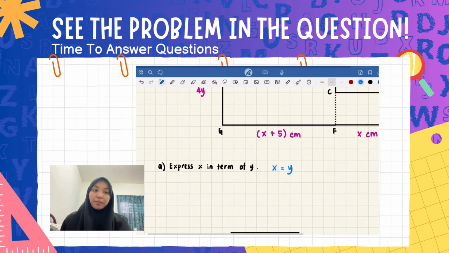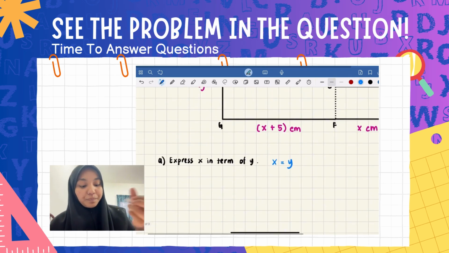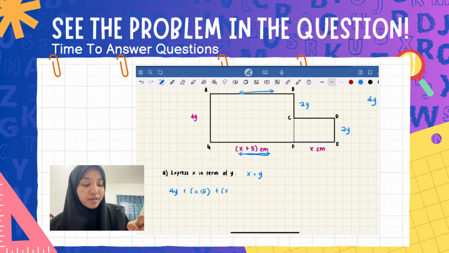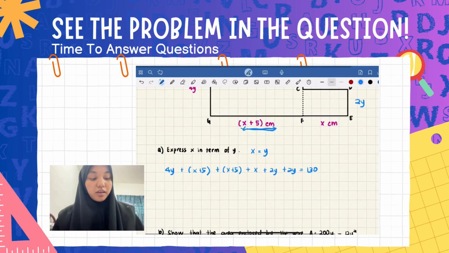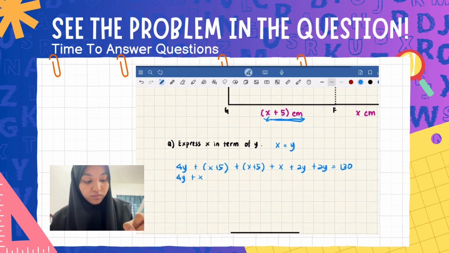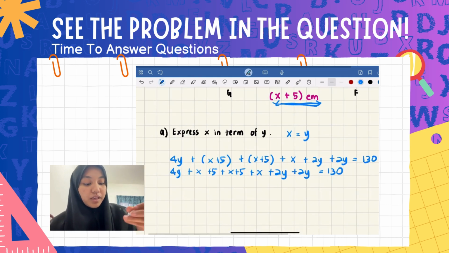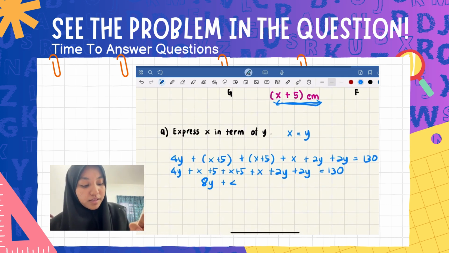Now, we all know that all of these parts will equal 130 cm. So we can make the equation by using the perimeter. Okay, so 4y plus x plus 5, this part is equal to this part, plus x plus 5 plus x plus 2y plus 2y equals 130. If we simplify this equation, it will be 8y plus 4x plus 10 equals 130.